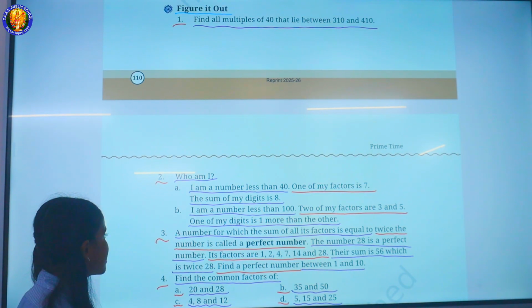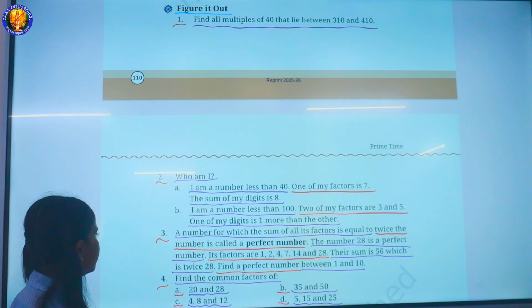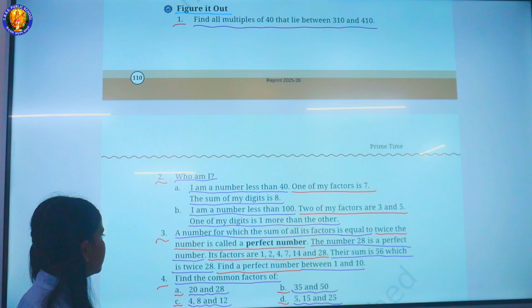One of my factors is 7. The sum of my digits is 8. B. I am a number less than 100. Two of my factors are 3 and 5. One of my digits is 1 more than the other.